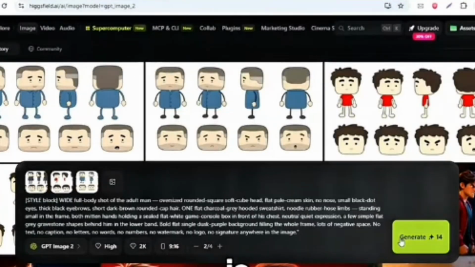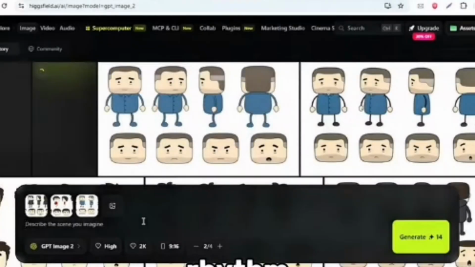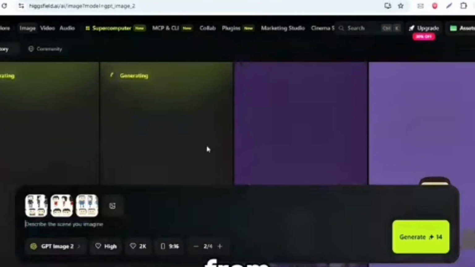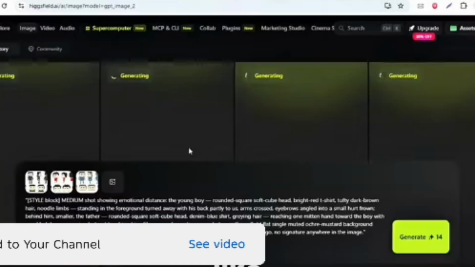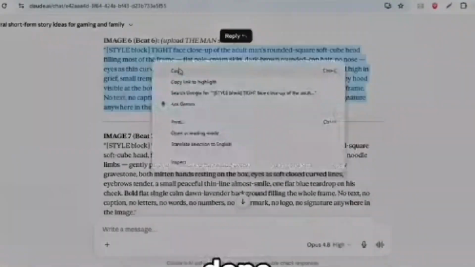And there it is, your first scene, on model and clean. From here it's just rhythm. Clear the prompt box, keep your character sheet uploaded, grab the next prompt from Claude, paste, generate. I do 2 per prompt and keep the best one. Repeat that down your whole script, and just like that, every image for your story is done. Look at that lineup.